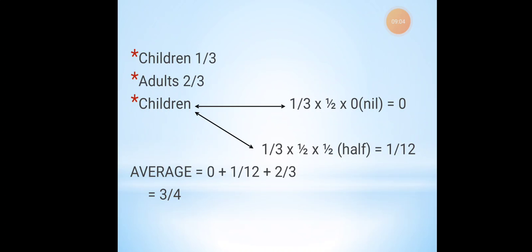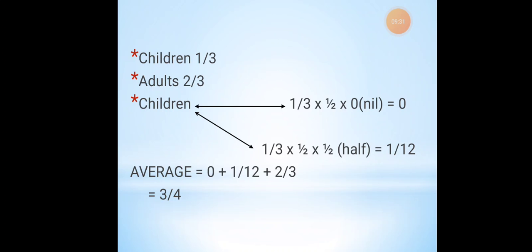I'm majorly talking about normal life. There are children in our economy, and at the same time there are adults, but compared to children, adults are more. So I take a majority percentage of adults, that is 2 by 3. For children, I take only 1 by 3.